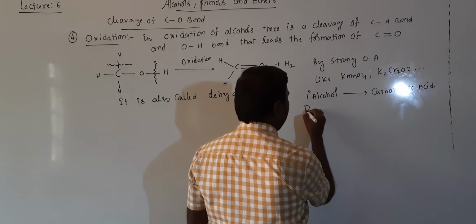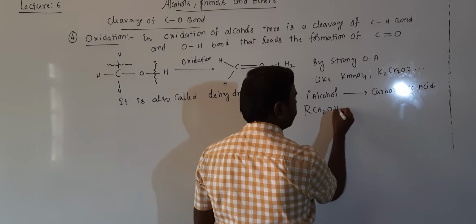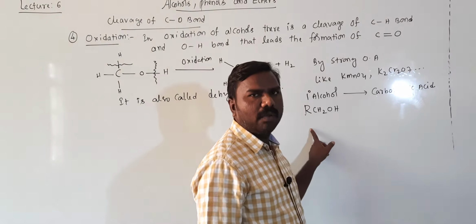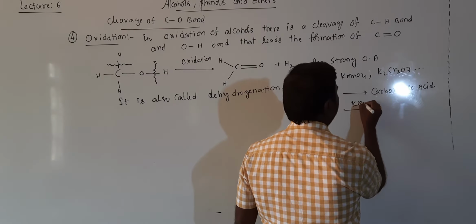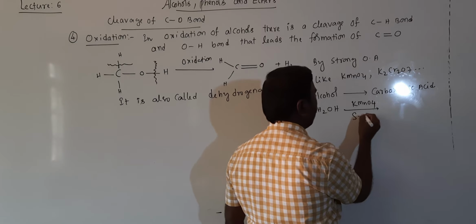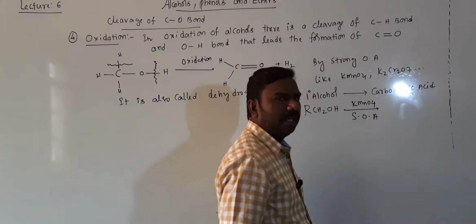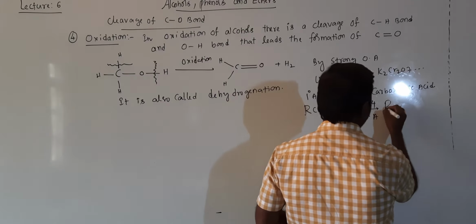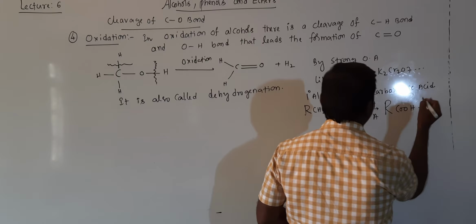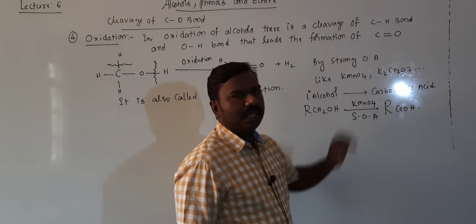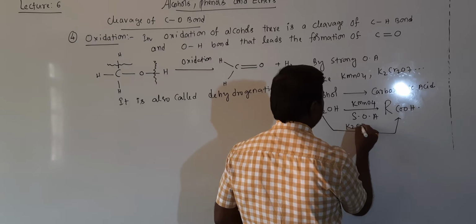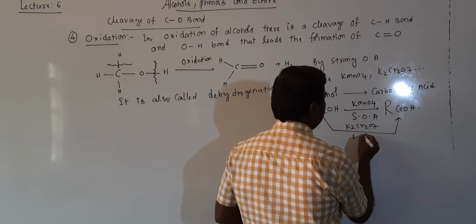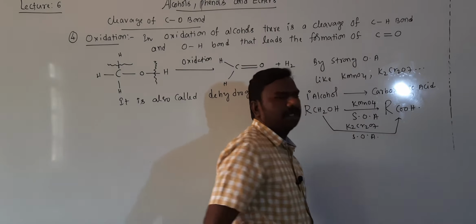It means RCH2OH, a primary alcohol with only one alkyl group, on treatment with KMnO4, a strong oxidizing agent, the CH2OH is directly converted into COOH, that is carboxylic acid. You can take one more also, K2Cr2O7, which is also a strong oxidizing agent.